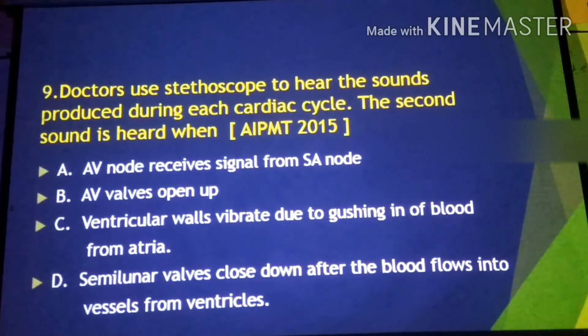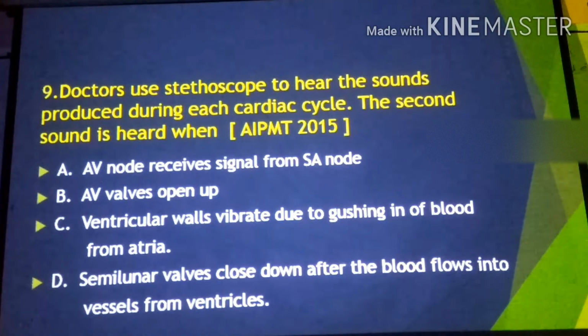Here for the ninth question, those valves get closed, but whenever there is relaxation, joint diastole, complete cardiac diastole, it means at the end of ventricular systole, what happens? The semilunar valves, the valves present at the bottom of the aorta as well as at the bottom of the pulmonary trunk. So at the bottom of the aorta is the aortic valve, and at the bottom of the pulmonary trunk is the pulmonic valve. Both get shut, closed simultaneously at the end of ventricular systole.